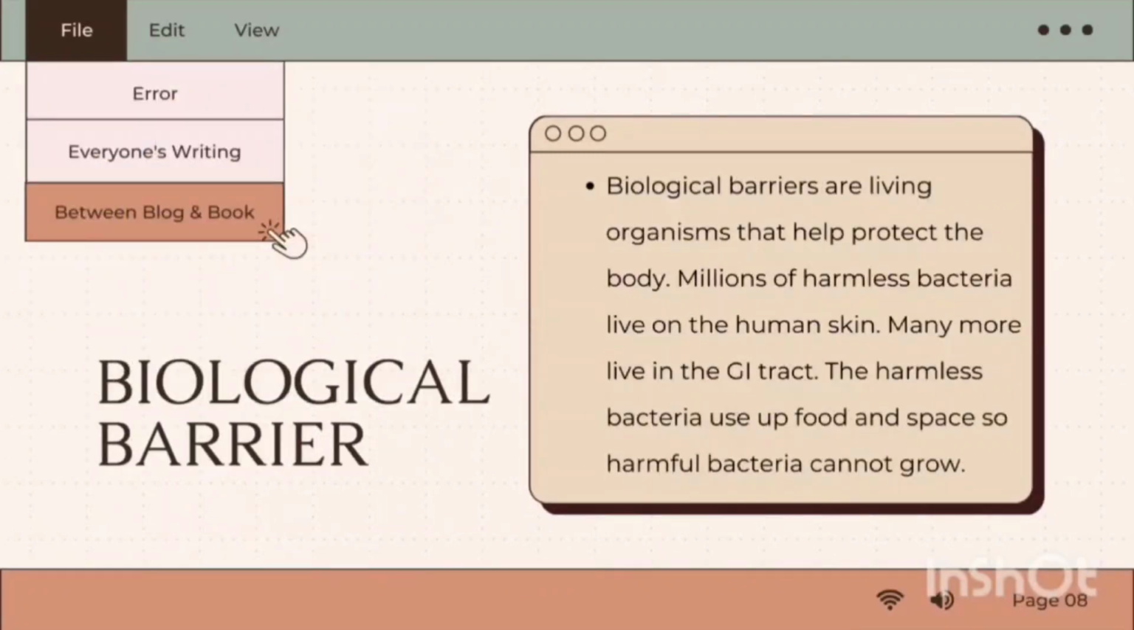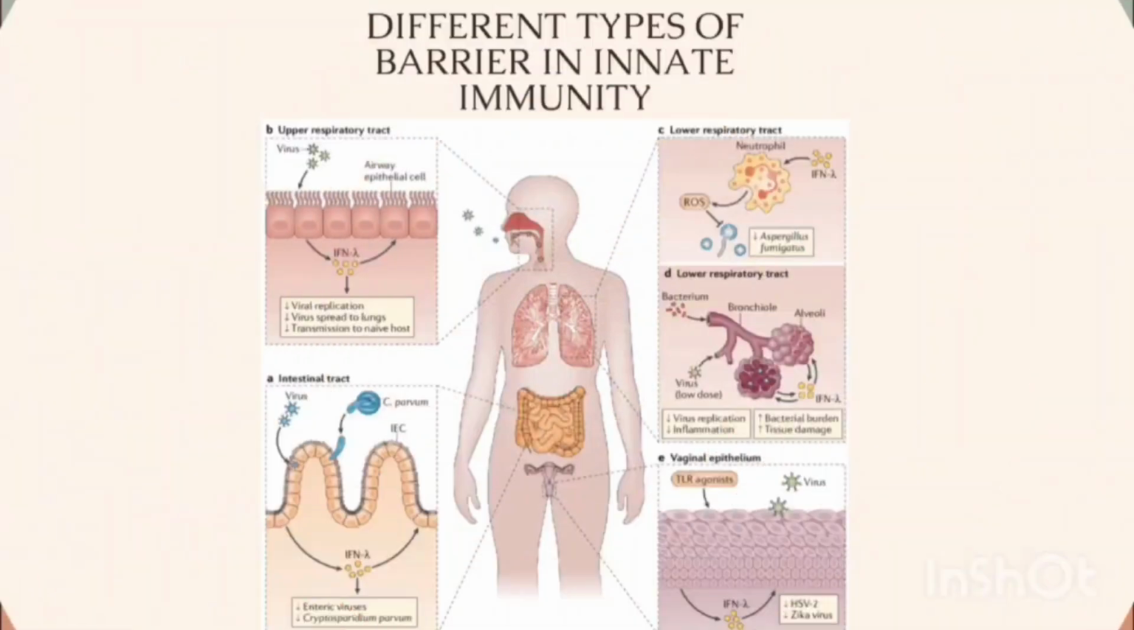And lastly, biological barriers. Biological barriers are living organisms that help protect the body. Millions of harmless bacteria live on the human skin. Many more live in the gastrointestinal tract. The harmless bacteria use up food and space, so harmful bacteria cannot grow. In the next slide, we can see the different types of barriers in innate immunity.